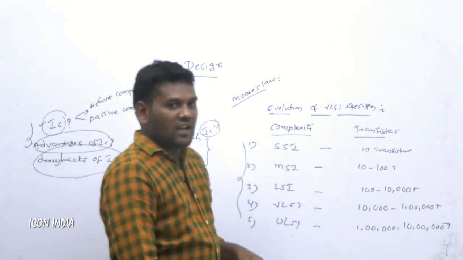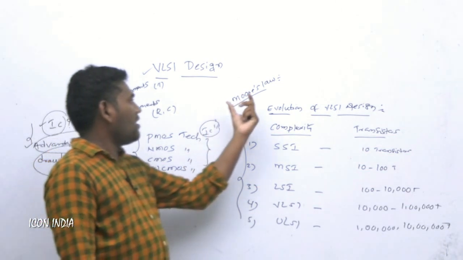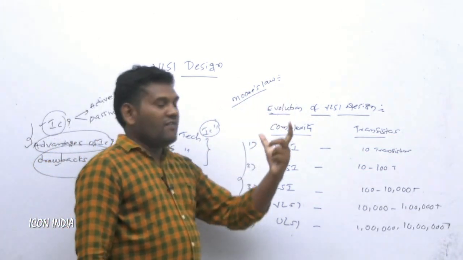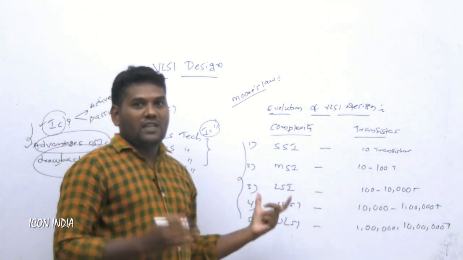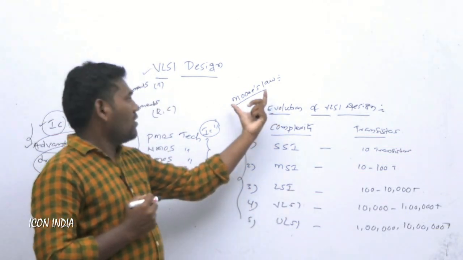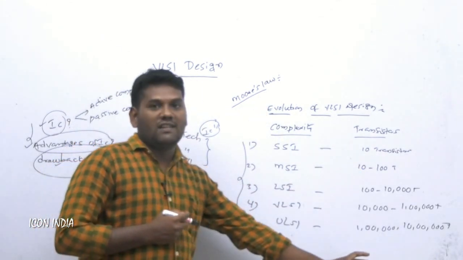So this is Moore's law. Moore's law is completely related to VLSI design. According to Moore's law, every year the number of transistors on a chip increases. So that is the concept of Moore's law. According to Moore's law, we have to implement an increasing number of transistors on a chip.